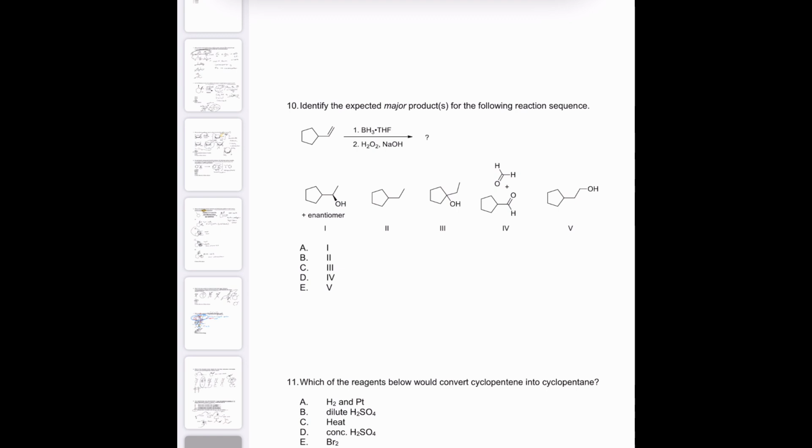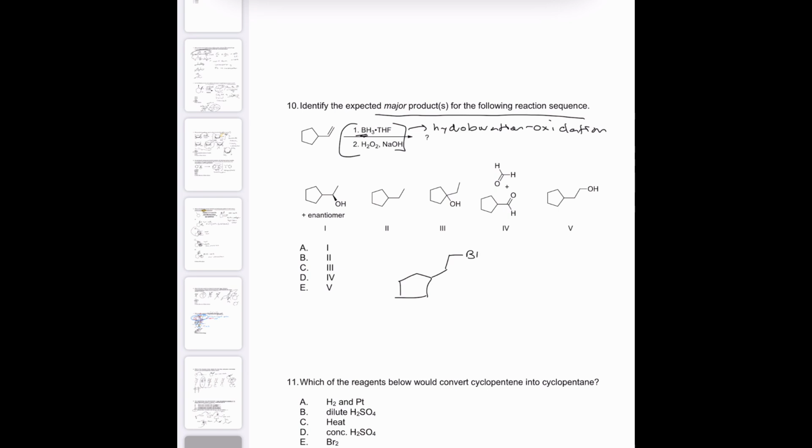Okay. Identify the major product for the following reaction sequence. I see this and I immediately know this is hydroboration oxidation, because hydroboration has a boron, and that's the only boron that we've really seen. And hydroboration oxidation, I know, goes through a mechanism where it forms this complex.